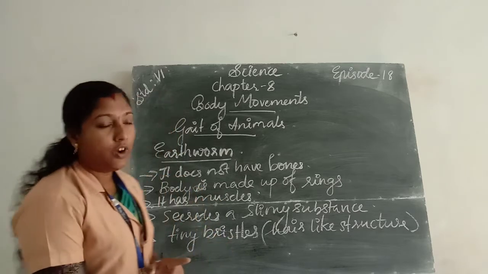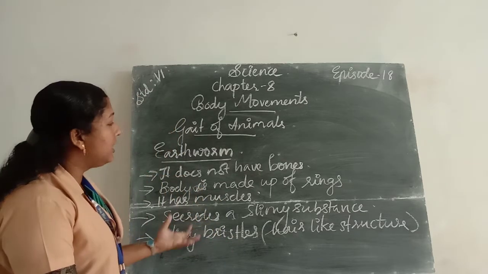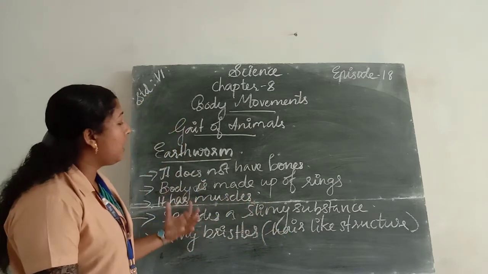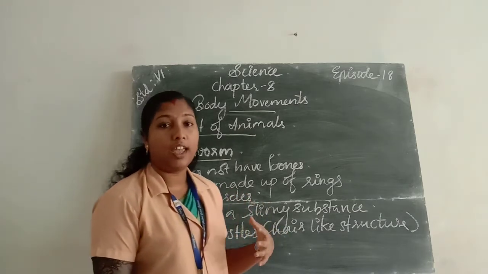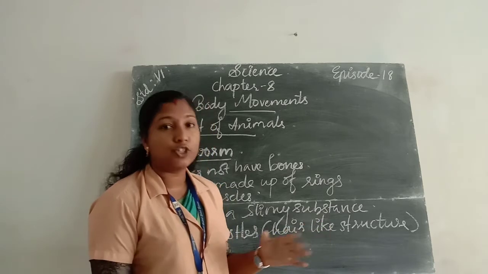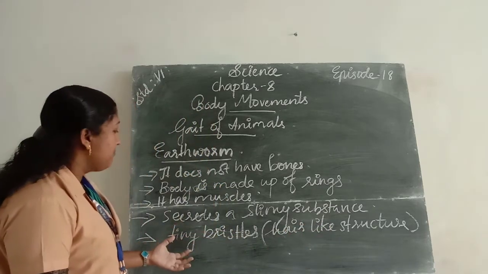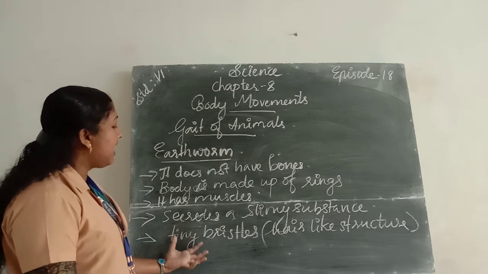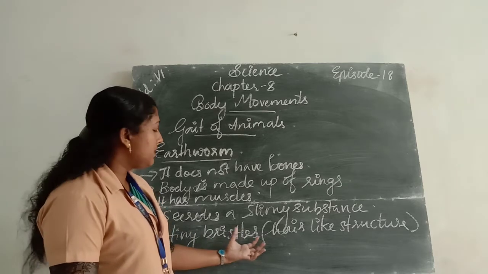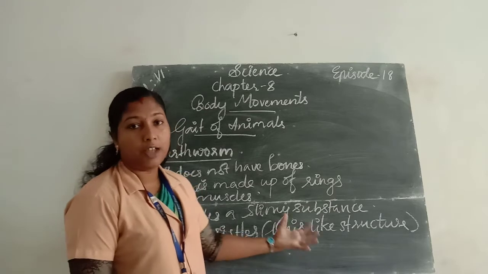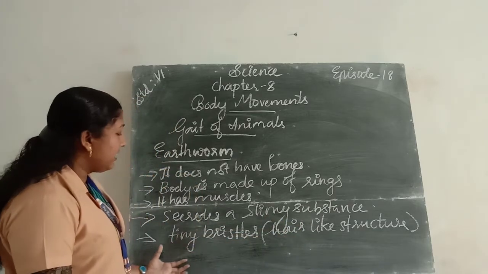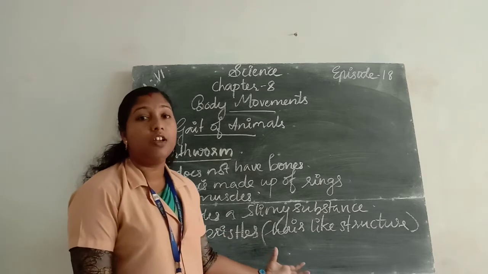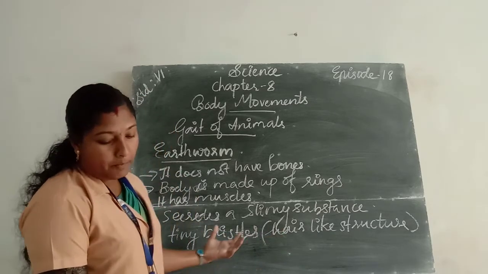Okay, all of you understood how an earthworm fixes its body parts to the ground for movement from one place to another? Yes, under the body of an earthworm there are so many tiny bristles, hair-like structures, connected with the muscles.